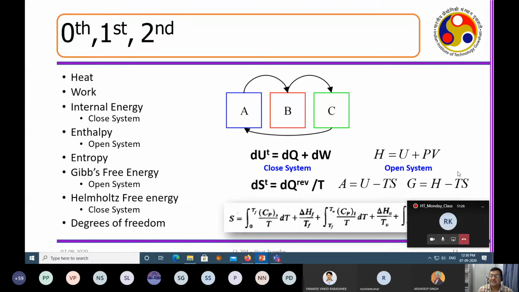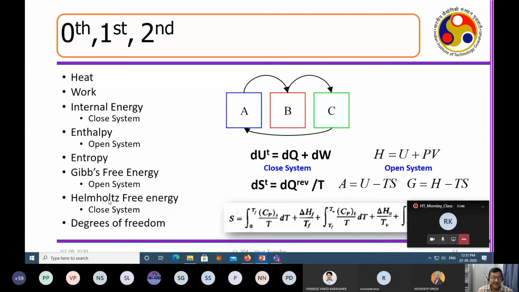This is for an engineering system, which is an open system. G is the Gibbs free energy, H is the enthalpy, and TS is, I'm going to explain what is TS. So G equal to H minus TS and A equal to U minus TS are called the free energies of the system. Now, why do you need so many parameters?